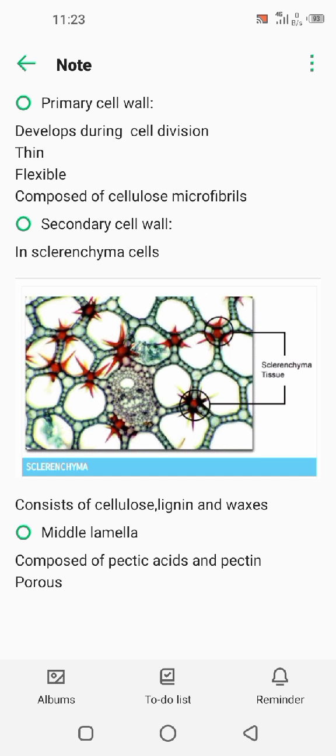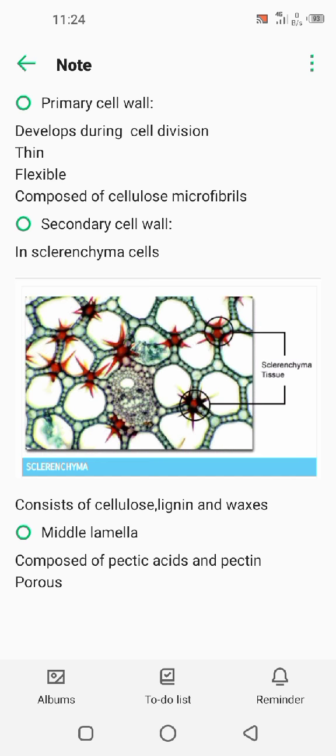The secondary cell wall develops only when the cell has reached its maximum size, meaning when it completes its growth, because it is very thick and rigid. Therefore, it does not allow further growth. The secondary cell wall consists of cellulose, hemicelluloses, lignin, inorganic salts and waxes. Its cellulose microfibers also show crisscross arrangement. Crisscross arrangement is the arrangement of layers one above the others. Lignin cements and anchors, meaning it holds cellulose microfibers together and makes them rigid, and is mainly responsible for rigidness.